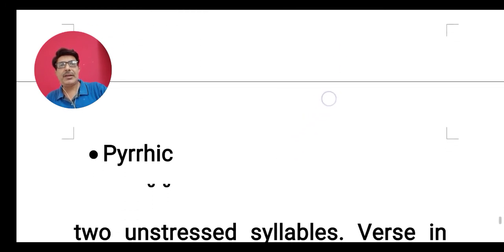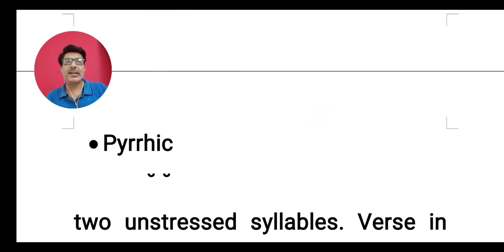In the same manner, there is another foot or meter which is not commonly used by the poets, but this again is used as a variation to bring a kind of variety of rhythm in the poem. The poets use this kind of foot, which is known as pyrrhic.